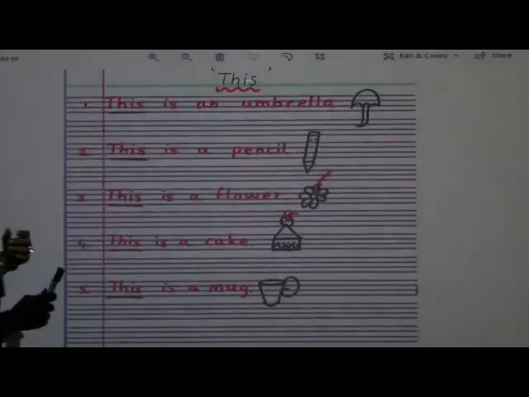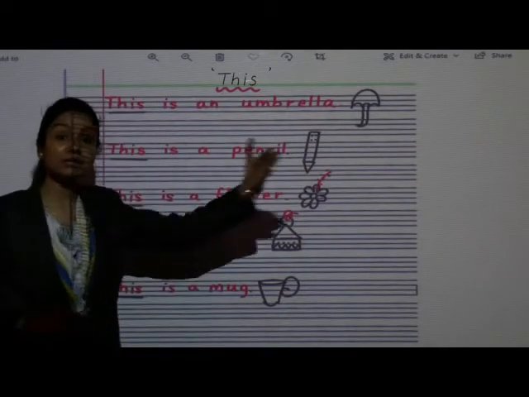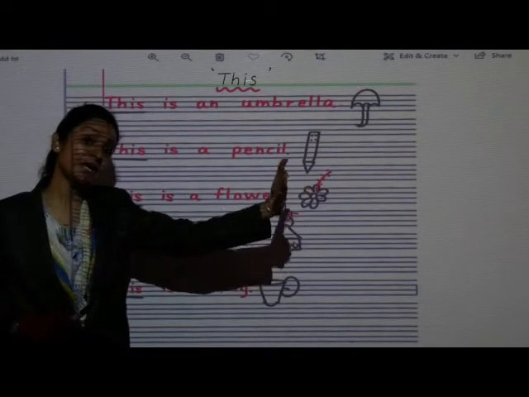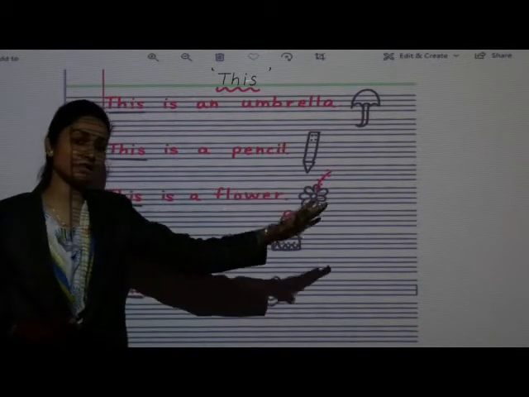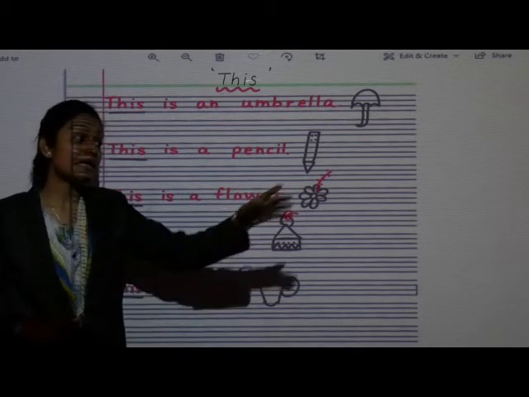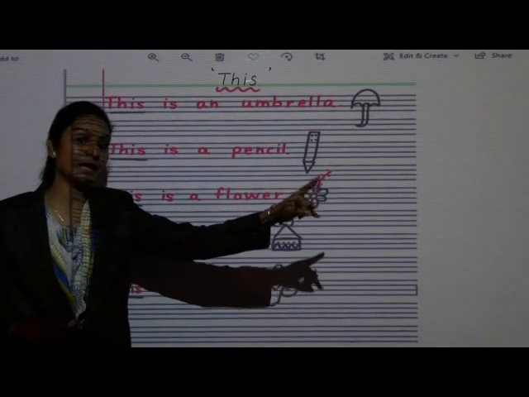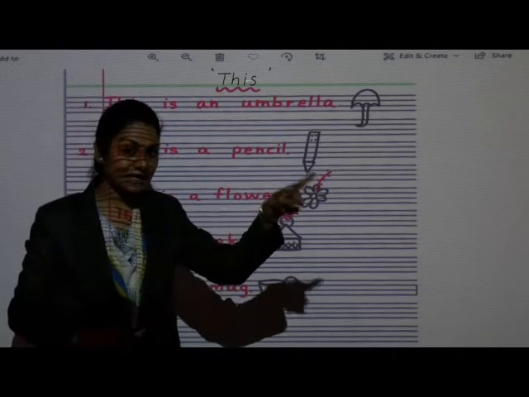ओके, सिमिलरली अगेन इफ वी सी, वो जो केक हमने अभी देखा किसी टेबल के ऊपर अगर हमने रखा हो, ओके, तब मैं क्या बोलूंगी? That is a cake. Now same way, अम्ब्रेला जो है मुझसे पास नहीं है. It is far from us, or umbrella is far from us. That time what we are going to say? That is an umbrella. We are talking about particular that thing, right?